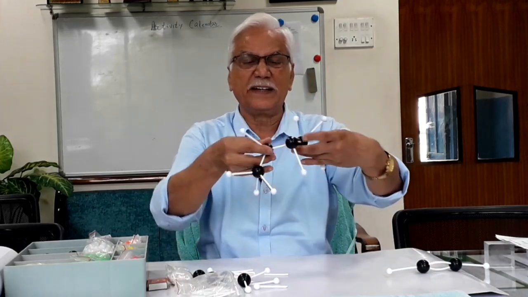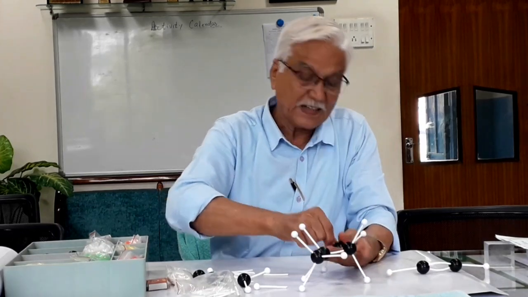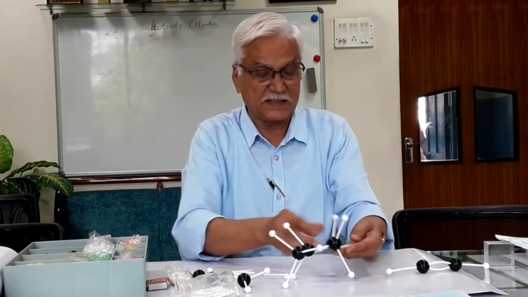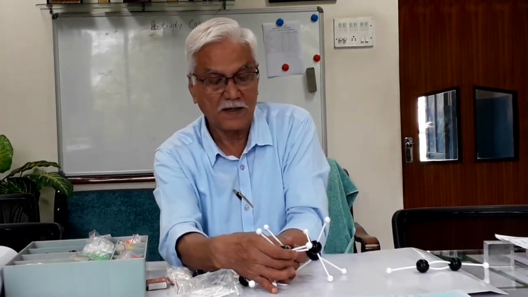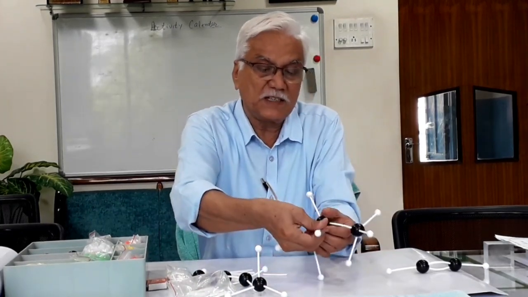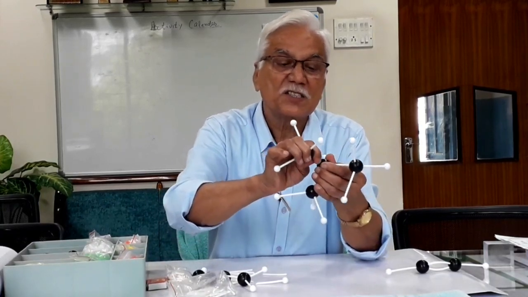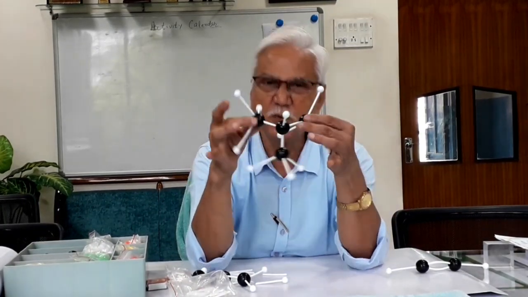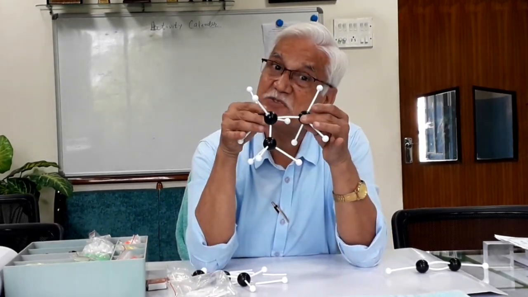But this butane I can arrange in a different manner also. See for example, if I remove this terminal carbon atom from here and remove one of the valencies of this central carbon atom, and attach it here, still the number of carbon atoms is 4. You can count it, 1, 2, 3, 4. The number of carbon atoms is 4, but the structure is different.